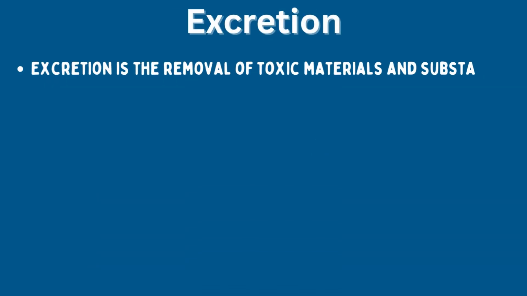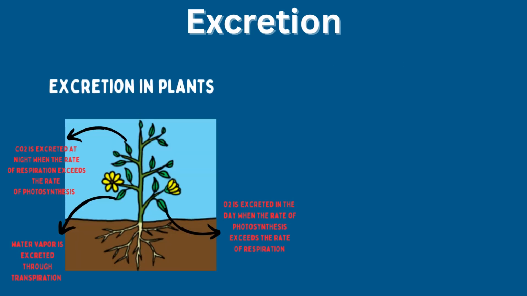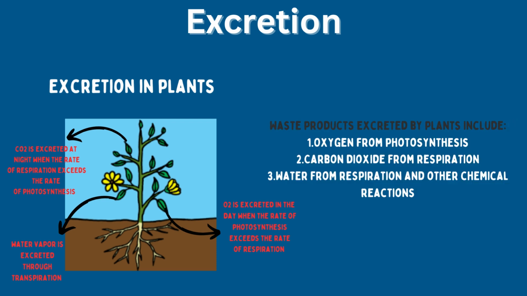Excretion is the removal of toxic materials and substances from organisms. Excretion in plants. CO2 is excreted at night when the rate of respiration exceeds the rate of photosynthesis. Water vapor is excreted through transpiration, whereas oxygen is excreted in the day when the rate of photosynthesis exceeds the rate of respiration. Waste products excreted by plants include oxygen from photosynthesis, carbon dioxide from respiration, water from respiration, and other chemical reactions.